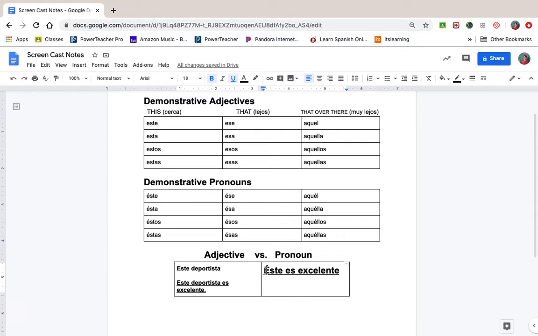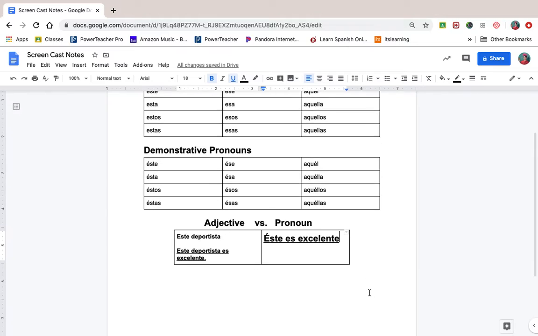Now, this really can't be used though until the athlete is established. So it could be a conversation that you're having with someone saying, oh, Messi es mi favorito. Este deportista es muy rápido. Éste es excelente. So I did a progression of first introducing who my male athlete was, then using this sentence to explain a little bit more in detail who my favorite athlete is, and then this is my last sentence. So there's a conversation that's set up.